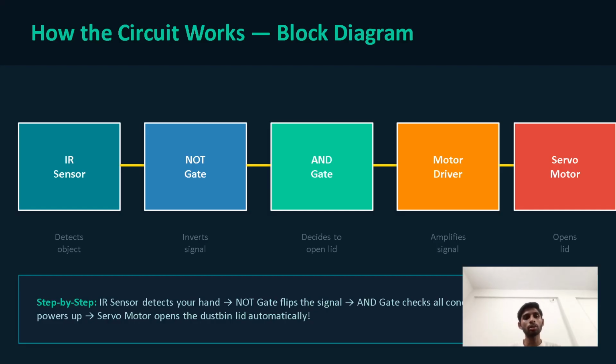Let us understand how the circuit works. First of all, the IR sensor, NOT gate, AND gate, motor driver, and servo motor. Step by step, the IR sensor detects your hand. The NOT gate flips the signal, and the AND gate checks all conditions. The motor driver powers up, and the servo motor opens the dustbin lid automatically. Here, the servo motor is a device that opens the lid from 0 to 90 degrees.